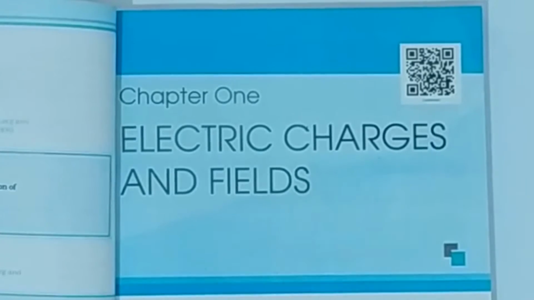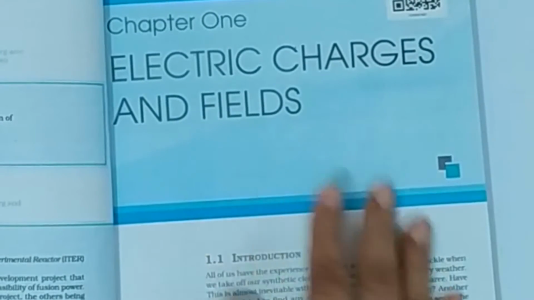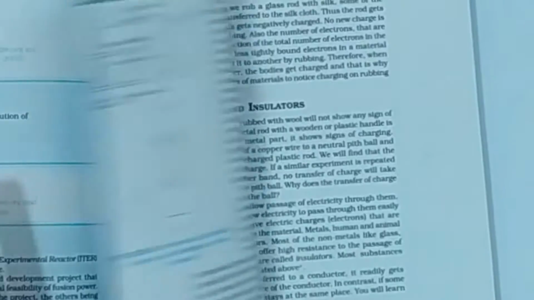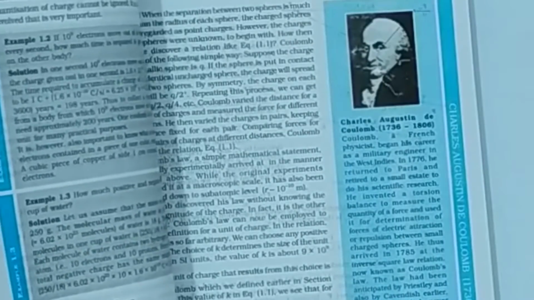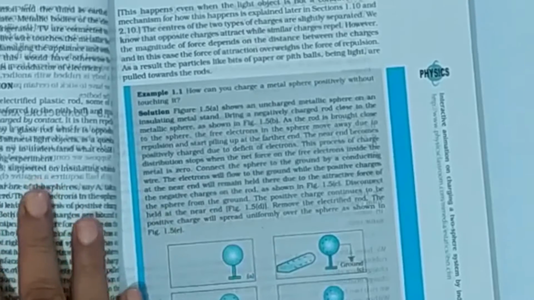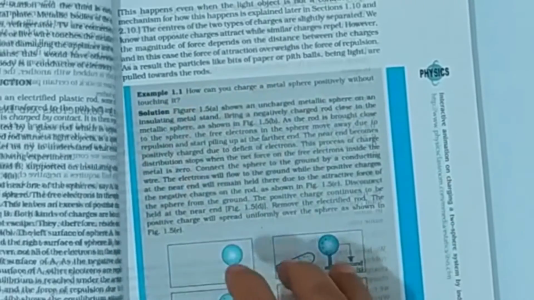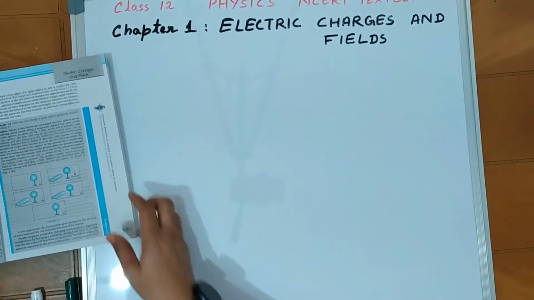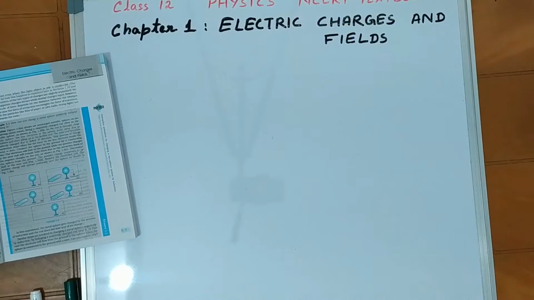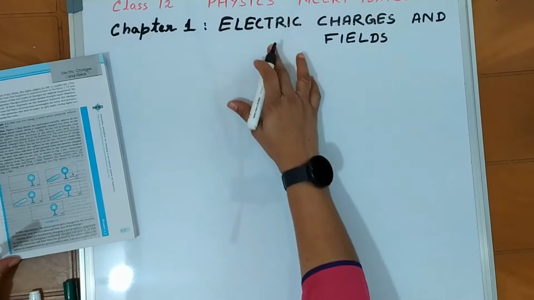So we'll start with electric charges and fields, and this has topics like electric charge, conductors and insulators, and how to charge a body by induction or conduction. And then we have example 1. We will end the first video with this, and then in the next videos we'll be proceeding with the next topics. So to begin with the first topic, this chapter is about electric charges.